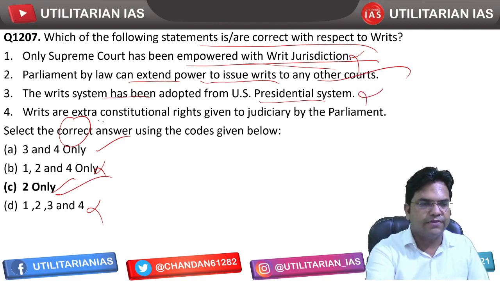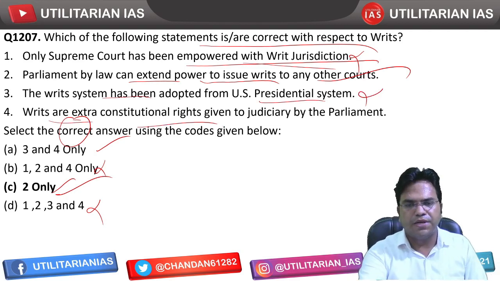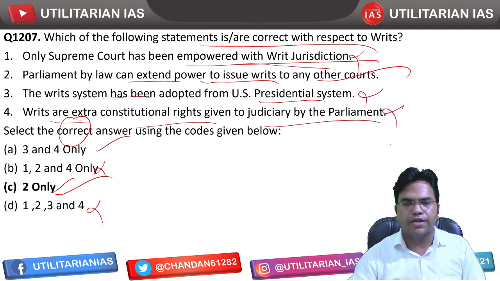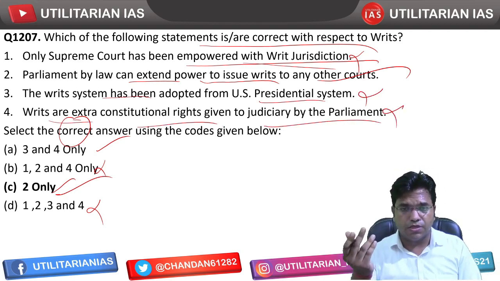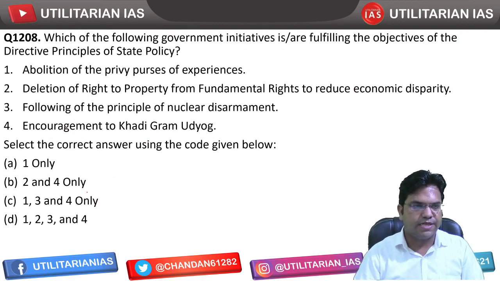No, that's incorrect. Writs are not extra constitutional rights; it's a completely constitutional right, Article 32 and Article 226. So only the second statement is going to be correct and C is the right answer.